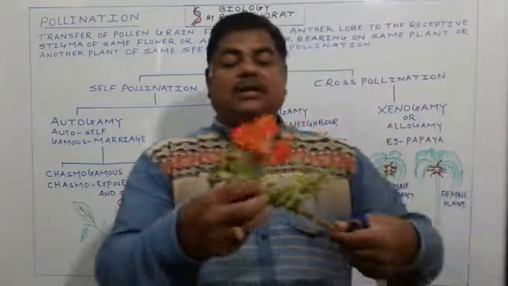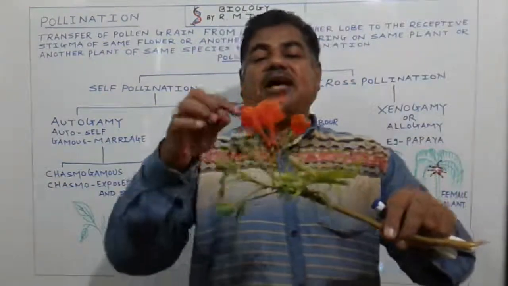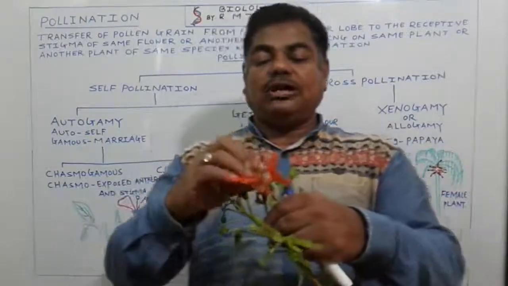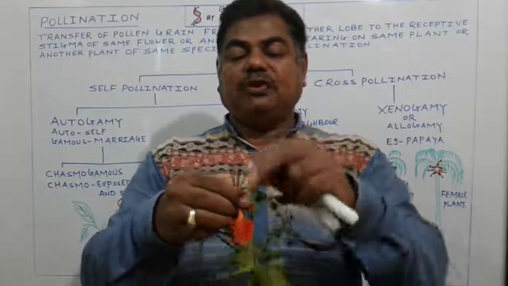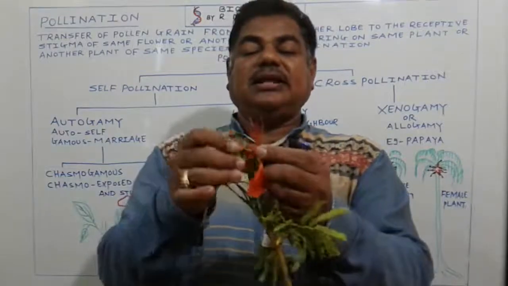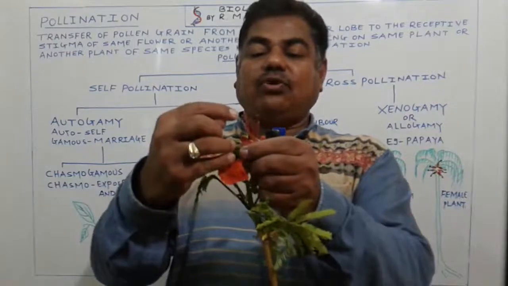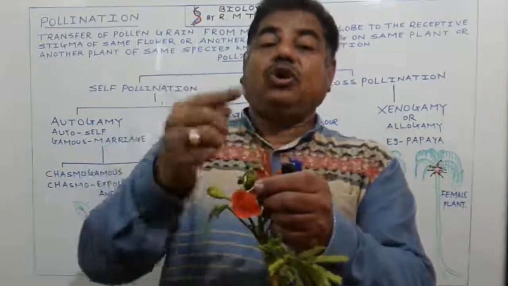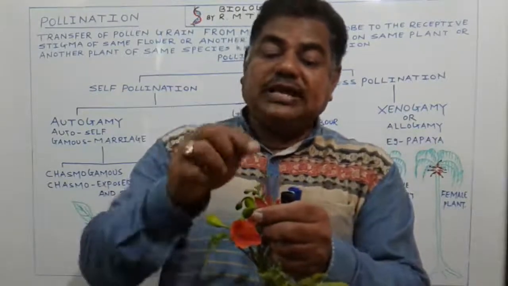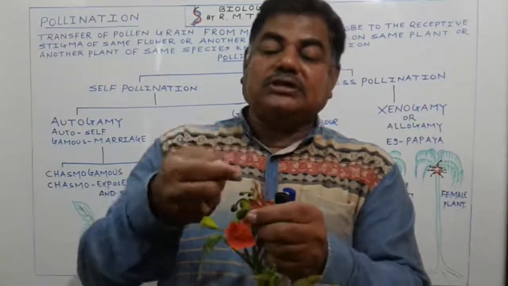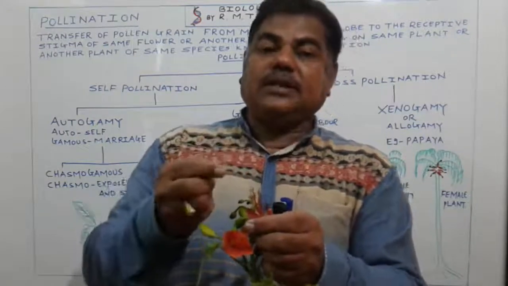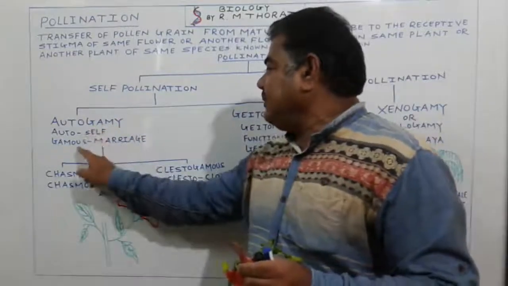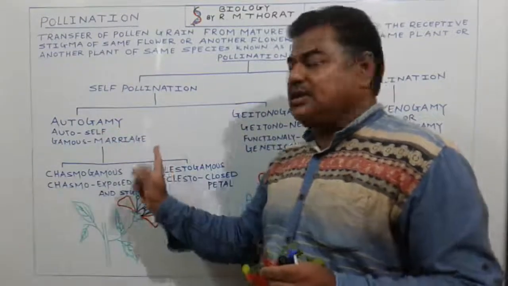See here, in the case of Delonix regia, gulmohar, this is a flower. It consists of androecium and gynoecium. This flower is a mature flower and there is a transfer of pollen grain from mature anther lobe to the receptive stigma of the same flower. We call it autogamy: auto means self, gamy means marriage, self marriage. It is a type of self pollination.